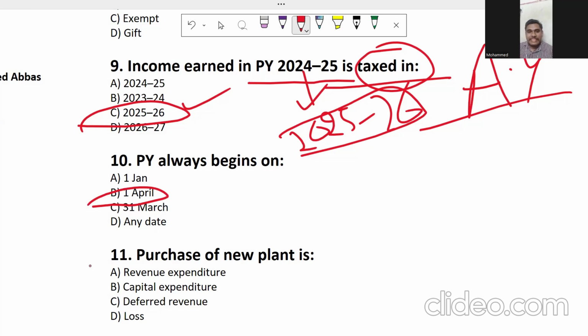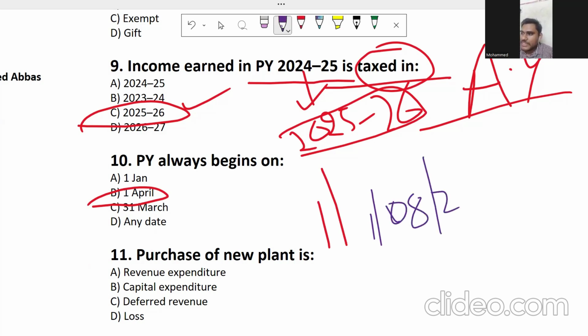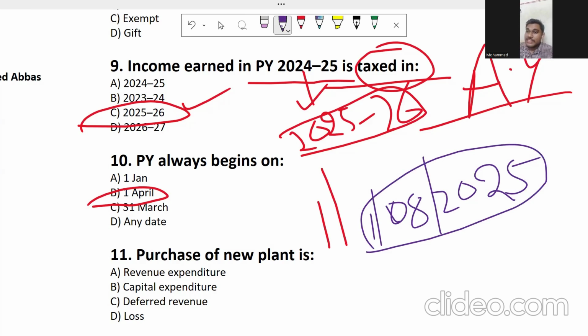Can the previous year be changed or not? For example, if I started my business on 1st August 2025, then what is going to be my previous year? If my business is starting on 1st August 2025, that means my previous year is going to start from 1st August. So previous year can be any date.